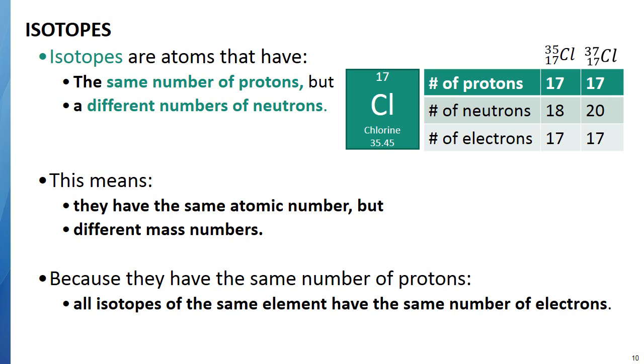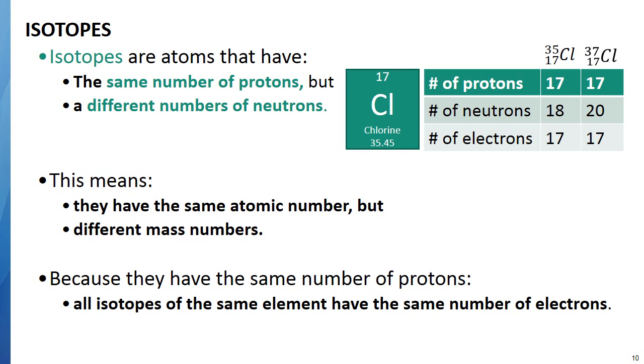So the number of protons is really important and really easy to see on the periodic table. However, neutrons can change a little bit. The number of neutrons can change. And so you can't know that automatically. Somehow you have to be told how many neutrons there are, either directly by saying there's this many neutrons, or by looking at the mass number and subtracting the two to find out how many neutrons there are.